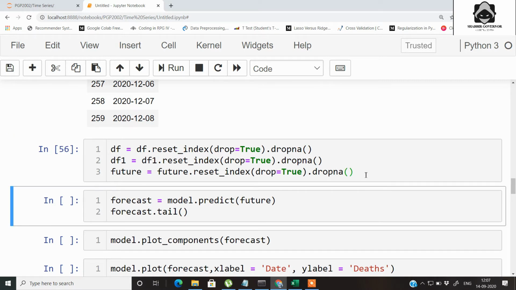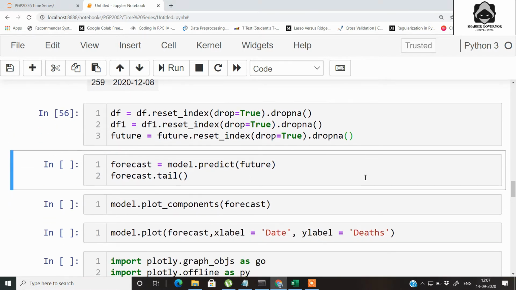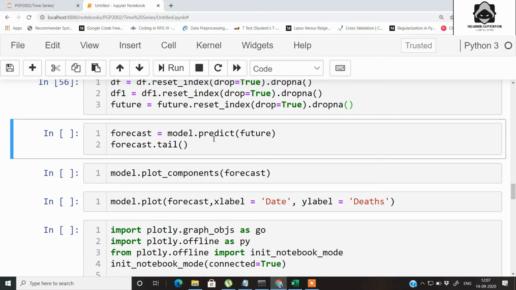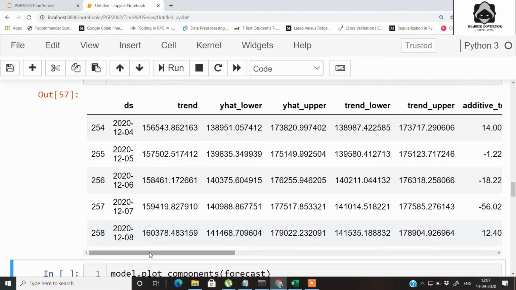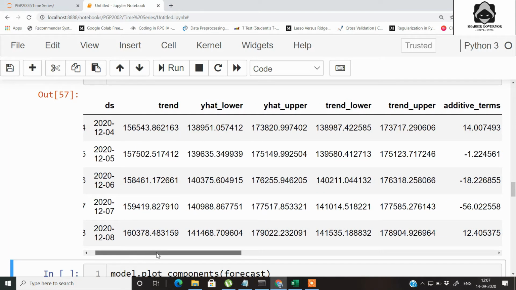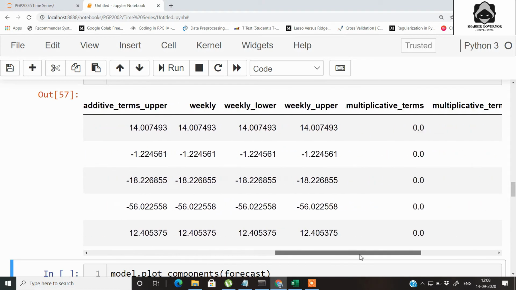So let's run it. The final step now is to forecast using the future data frame. On the model we call the predict method and pass the future data frame with the future dates. On forecast.tail, you can see that we get all the components that are essential for any time series prediction.